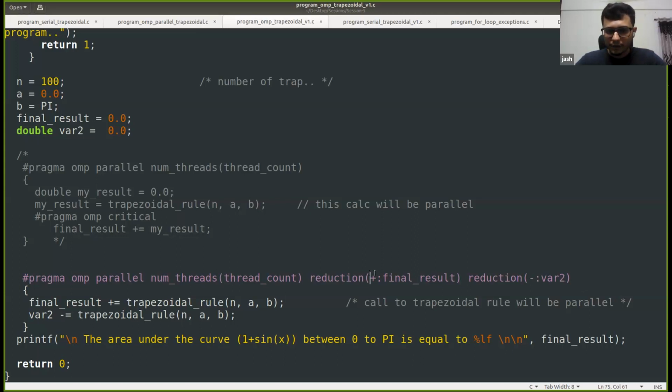Or if you want to perform the same operation, let's say addition only on this variable 2, then you can also specify it here itself. If we have the same operator, then we can do this also. And if you have a different operator, then you can specify another reduction clause like this. I hope you are able to understand this one. Any questions? Yeah. Thank you, sir.